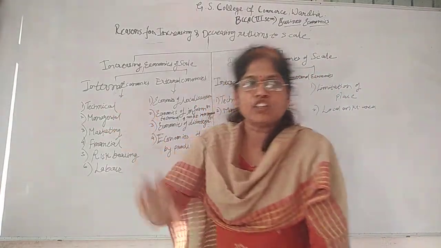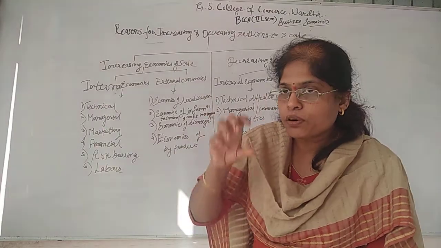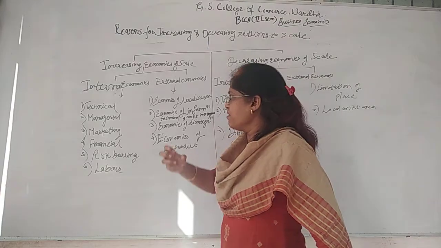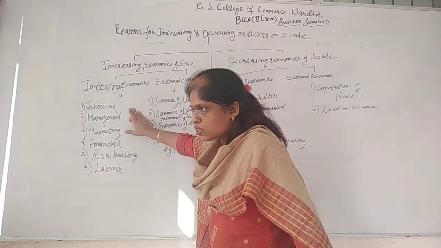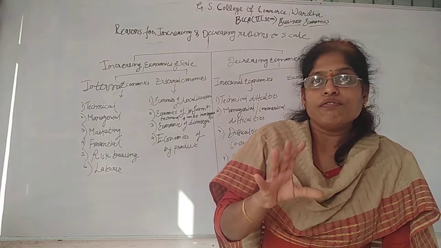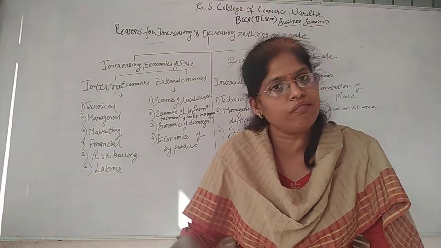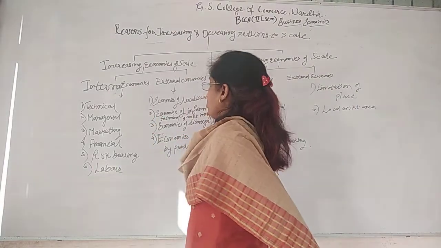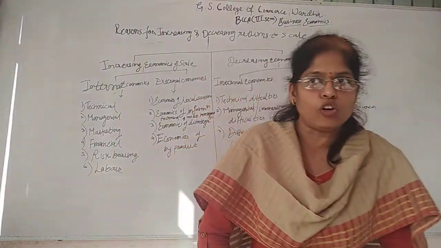It means the technology which is used for the production purpose saves the capital, means the money is saved if the technology is advanced. Okay, if a producer is using machineries which give him maximum production in minimum time, then it is called technical economies. Second is managerial economies.